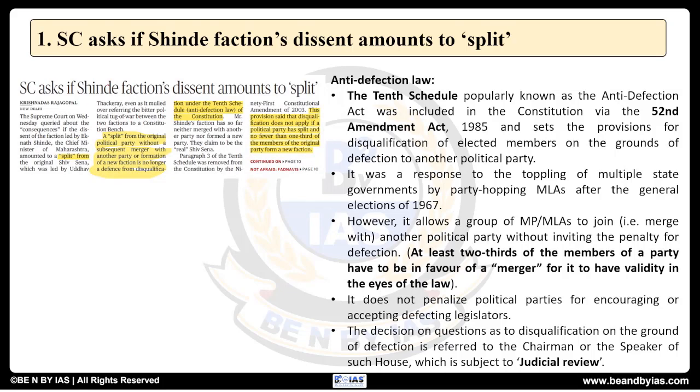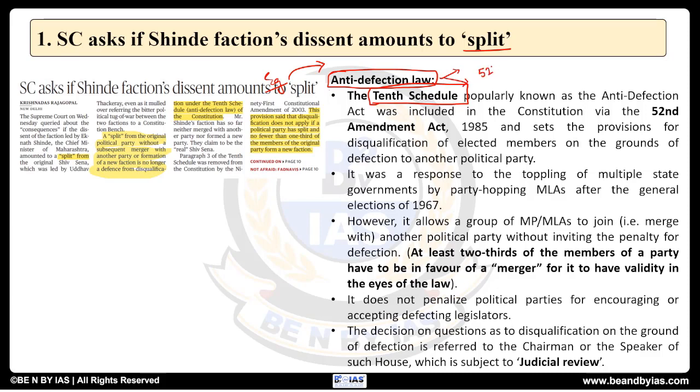See, the title is SC asks if Shinde faction dissent amounts to split. See, here the news is not so relevant for us. It can be used as an example, but the background behind it, that is the anti-defection law, this is more important. See, what is anti-defection law, when it was introduced, what is the schedule related to it, what are the provisions of it. These are all the things which are important for UPSC prelims and mains, and this is a very frequently found topic.